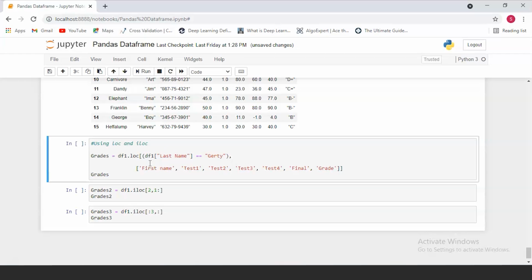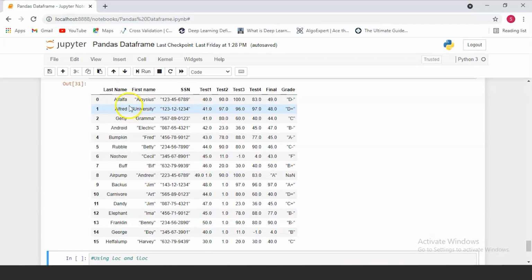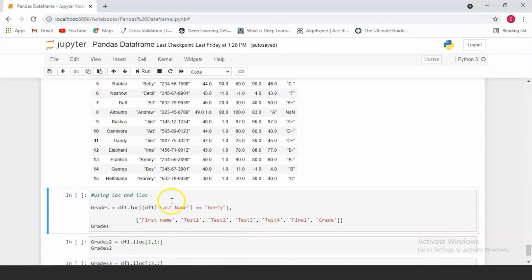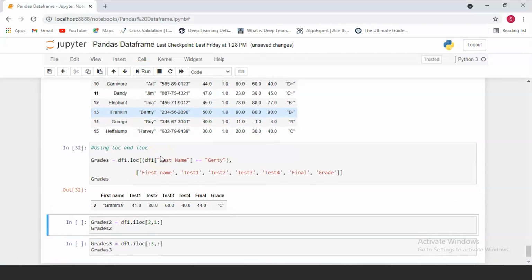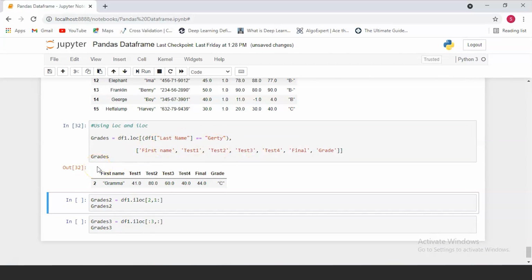So in this case, suppose we want to get the test results of this student with the last name Gertie. Over here we're using the Boolean operator to go through a data frame and get the last name Gertie. Once we arrive at the name Gertie, we're gonna extract the values of her first name, because we are checking by the last name, so we already have that. We're gonna get her first name and all the test scores and her final grade. So when I run this, you're gonna get a small portion of your data frame.